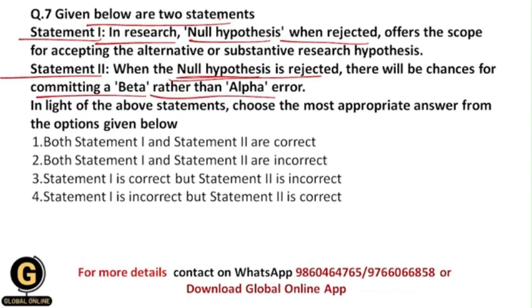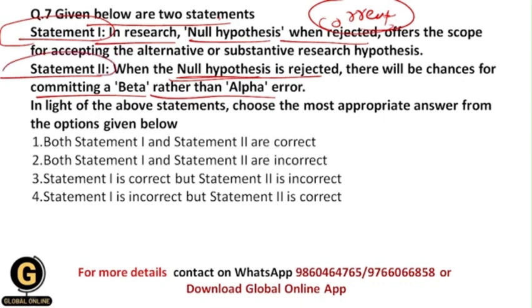Statement 1 states that whenever in a research process we reject the null hypothesis, then obviously it offers us the scope that we need to accept the alternative or substantive research hypothesis. And this statement is correct, because whenever we reject the null hypothesis, then automatically we accept the alternative hypothesis. Because this is a rule, that's why this statement is correct.